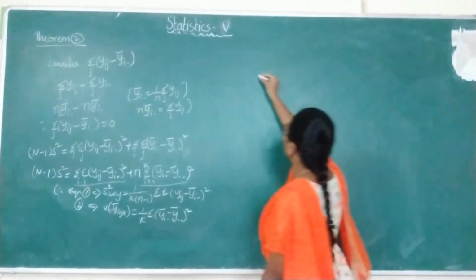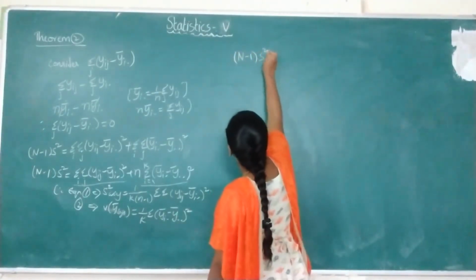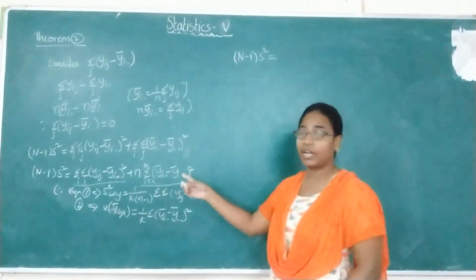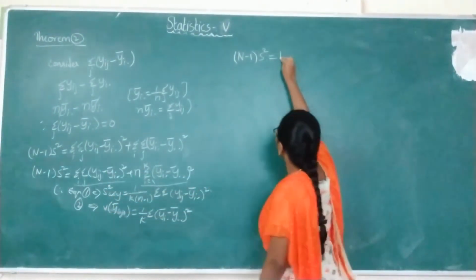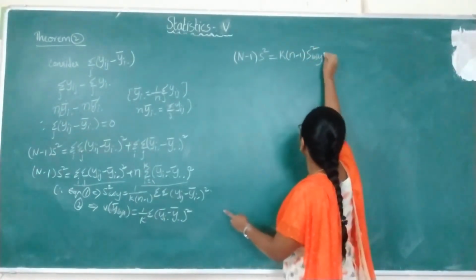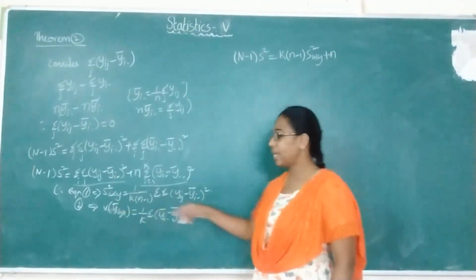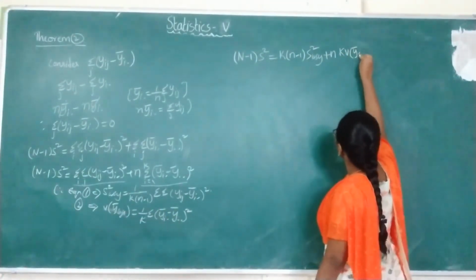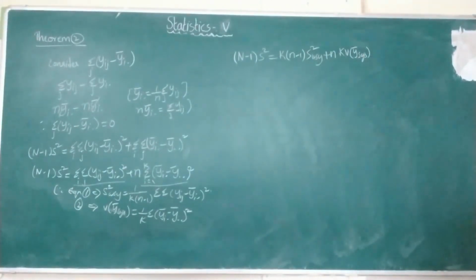So you will be getting (n minus 1) into s square equals, in place of the double summation of (yij minus yi dot bar) whole square, sending this term to that side, k into (n minus 1) s square wsy, next plus n into this term; sending k to that side, you will get k into the variance of y bar sy. Now this is the (n minus 1) into s square value.